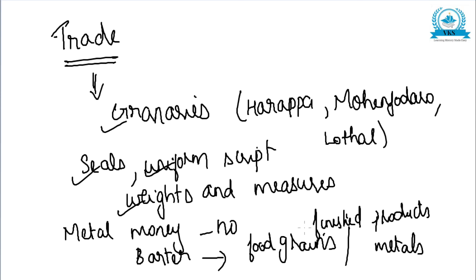So in return for food grains and finished products, they must have procured metals, and these were brought with the help of boats and bullock carts. This was how trade was carried on at that time: a barter system, exchanging goods for other goods.